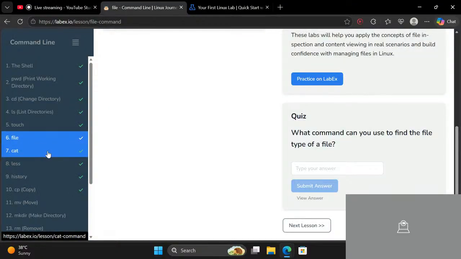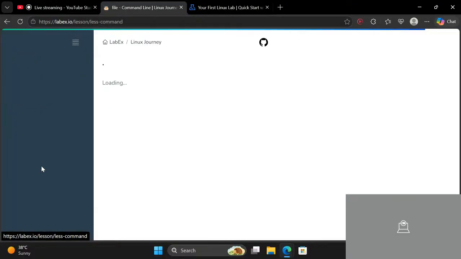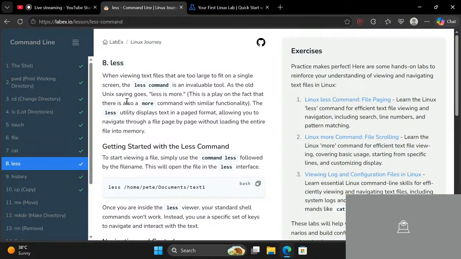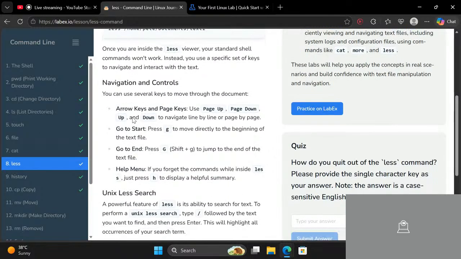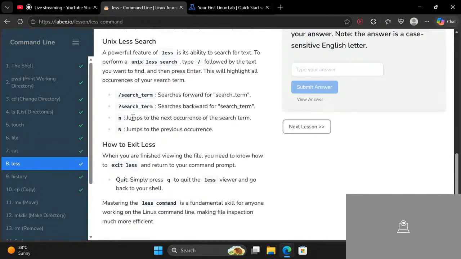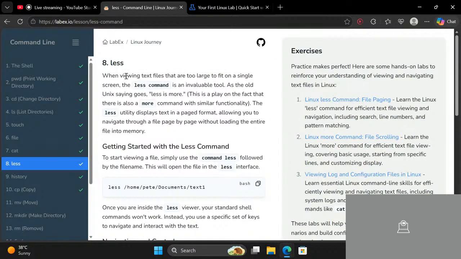So aside from file, we have less. We learned about head and tail, but we didn't learn about less or more. Let's just see what less does. When viewing text files that are too large to fit on a single screen, the less command is an invaluable tool, as the more Unix says, less is more.